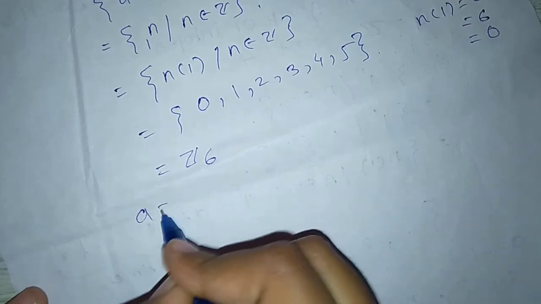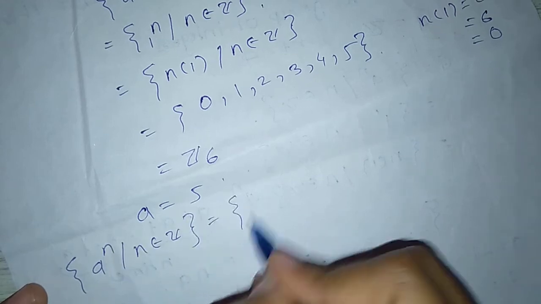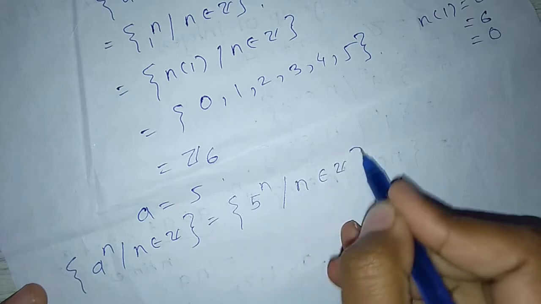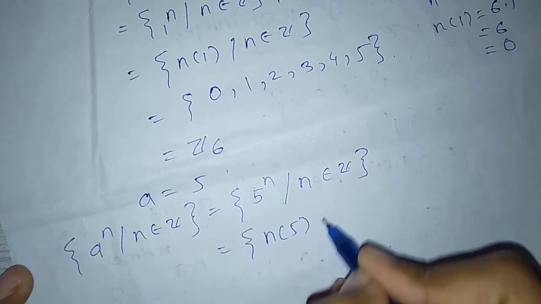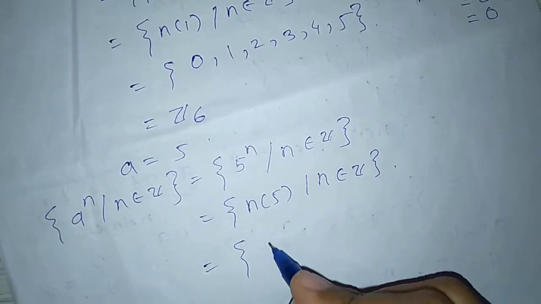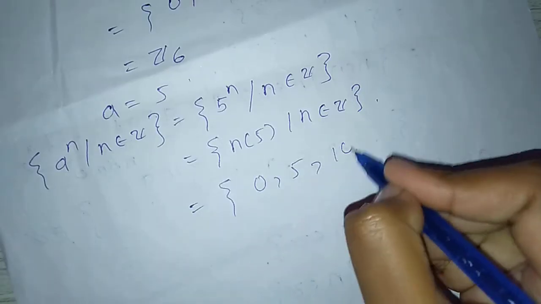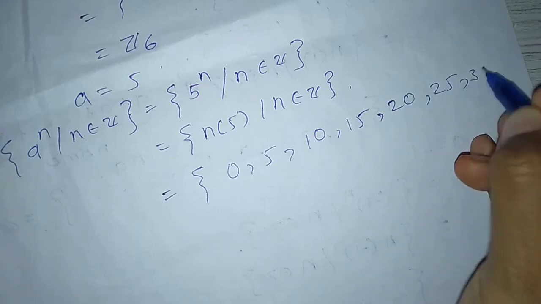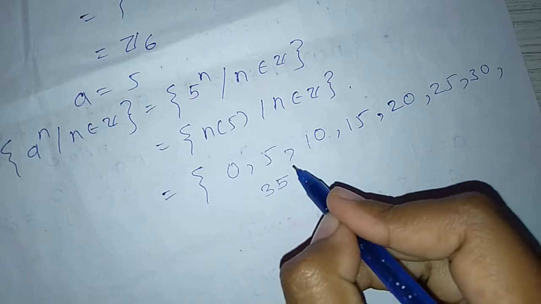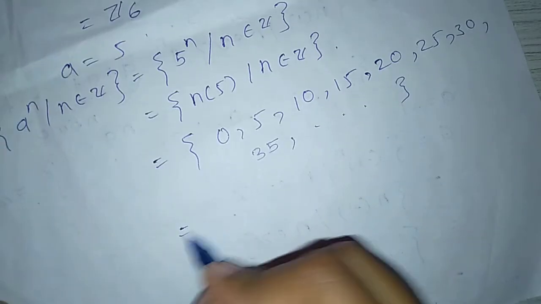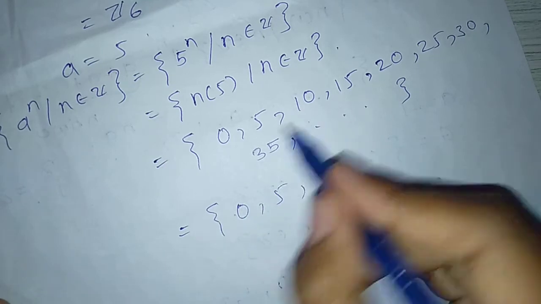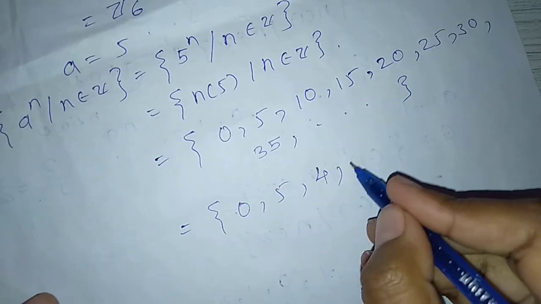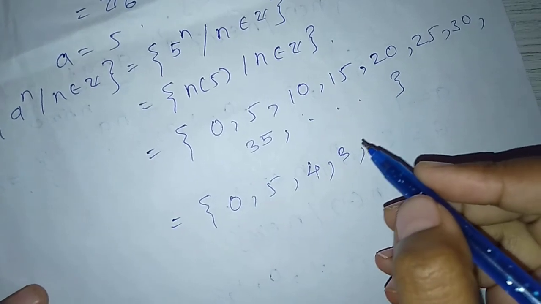Also, a equal to 5, we get the set a raised to n, n belongs to Z, equal to 5 raised to n such that n belongs to Z, which is equal to n into 5. Now put n equal to 0, 1, 2, 3, we get 0, 5, 10, 15, 20, 25, 30, 35 and so on.